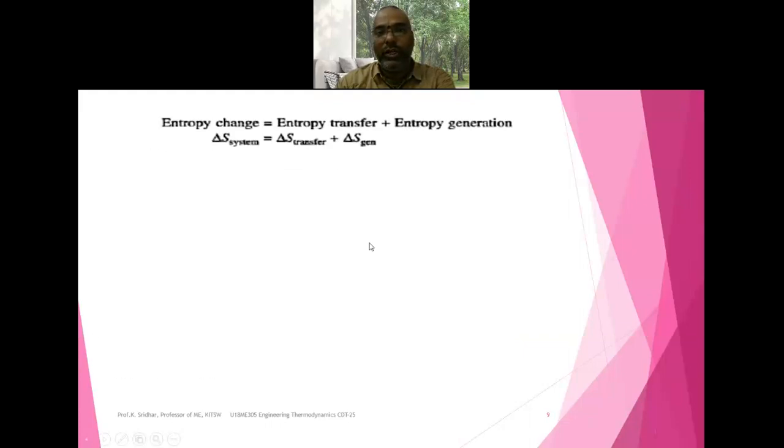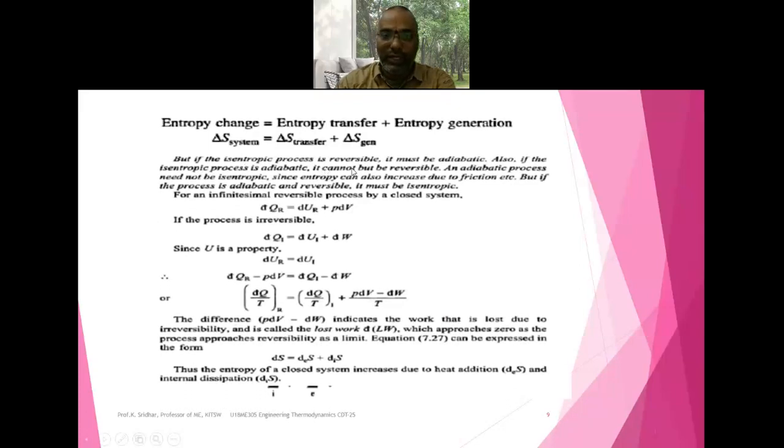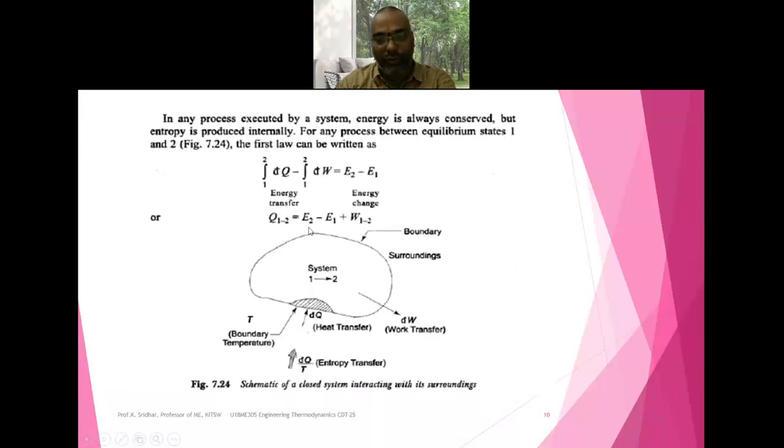Entropy change is always equal to entropy transfer plus entropy generation. That is, ds system is always equal to ds of entropy transfer plus ds of generation. From this equation, the entropy generation can be found according to delta Q by T. For the reversible process it is equal to delta Q by T for the irreversible process plus PdV minus delta W by T. In this equation, work transfer and heat transfer are both taking place.